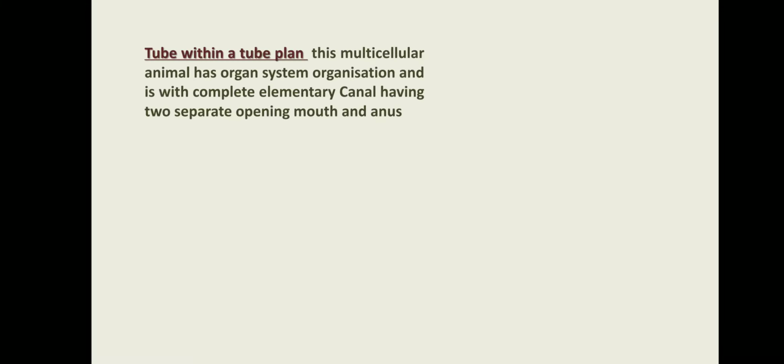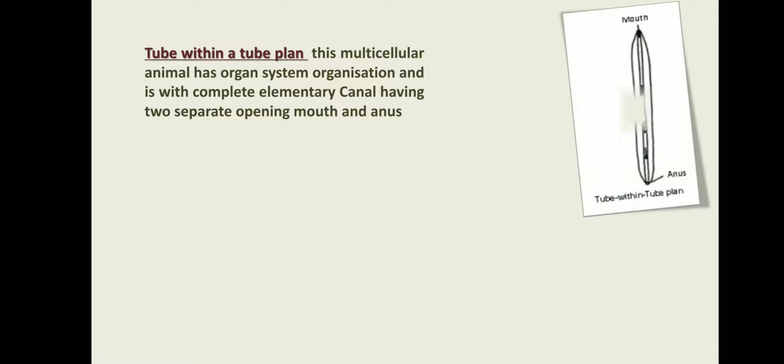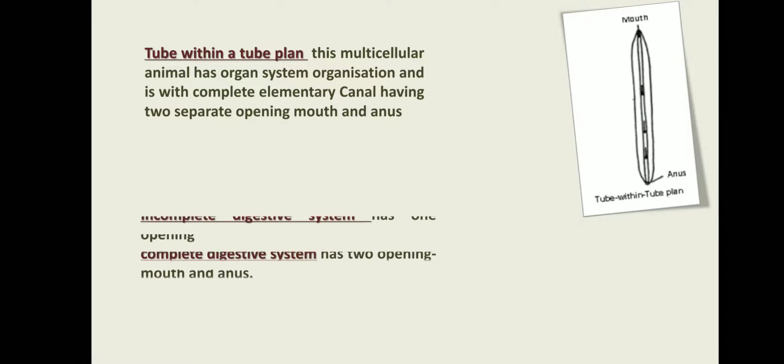Next one is tube within a tube plan. This means the multicellular animal has organ system organization, a complicated structure, and a complete alimentary canal having two separate openings, mouth and anus. Mouth for taking food and anus for releasing waste. This is a good example of tube within a tube plan. The body is a tube-like structure, and the alimentary canal is complete, starting with the mouth and ending with the anus.